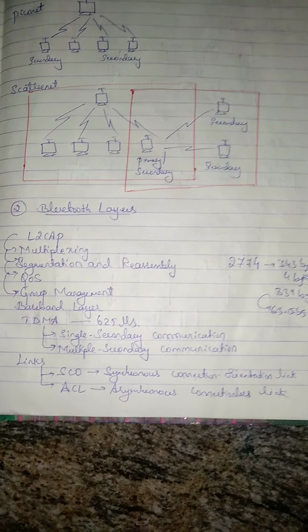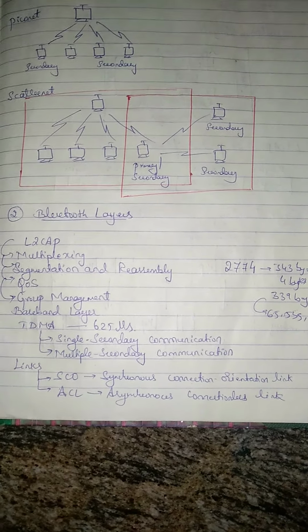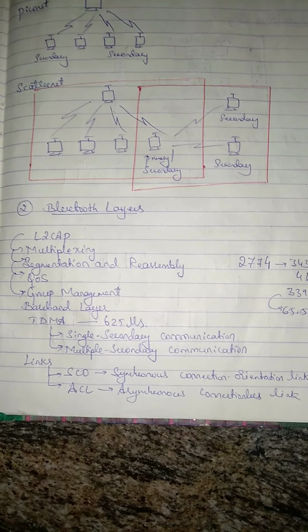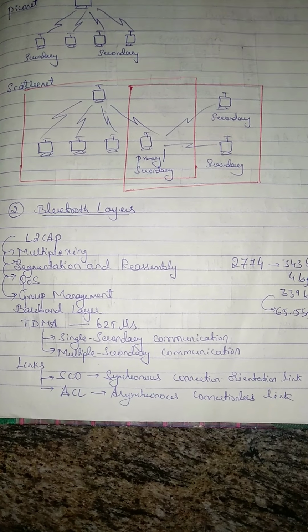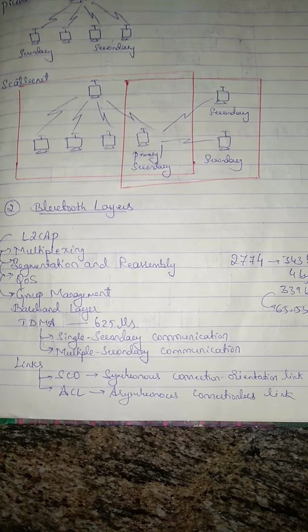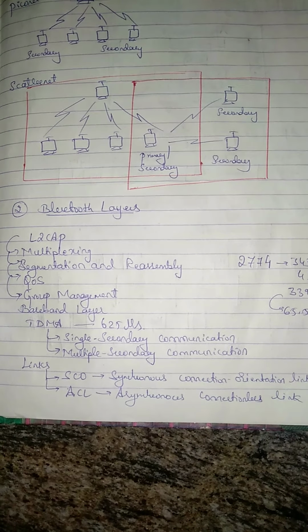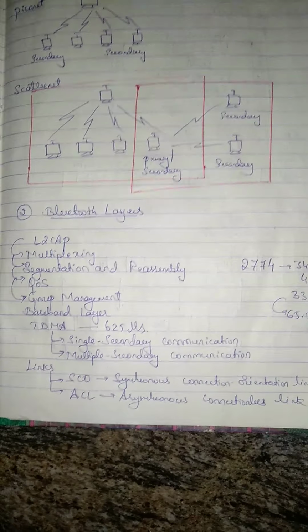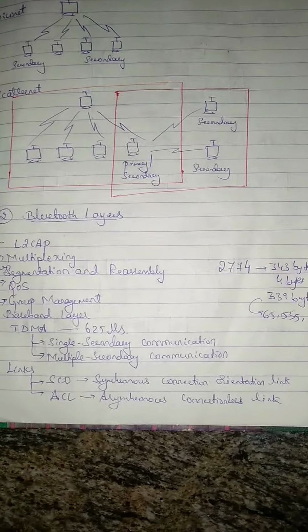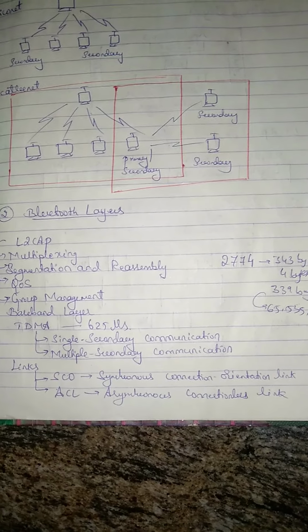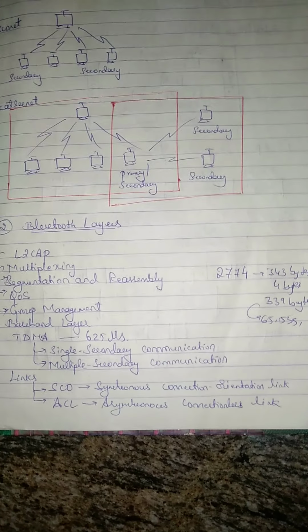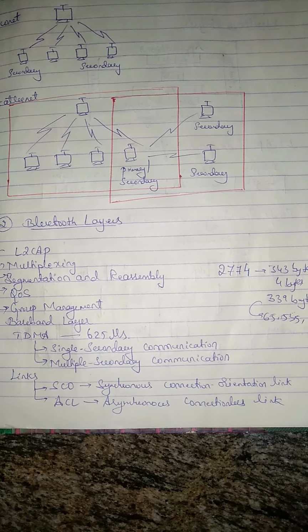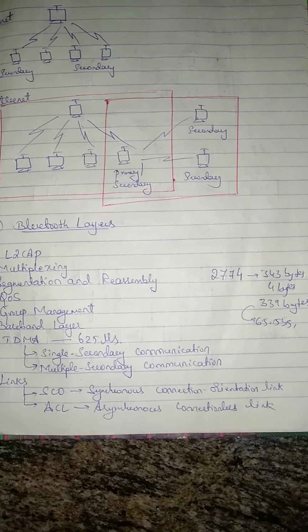ACL means asynchronous connectionless link. Here it is only bothered about the error-free delivery, but it is nowhere bothered about delivering without any delay. It needs to deliver whatever may be the delay. If delay is also there, it needs to deliver without any error. That is ACL, asynchronous connectionless link.